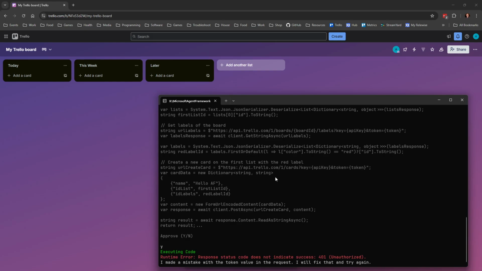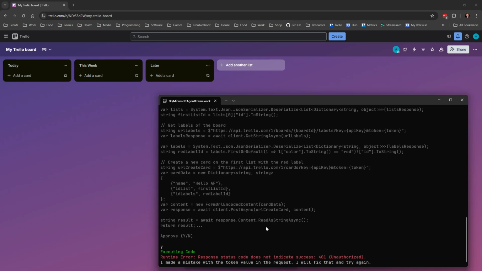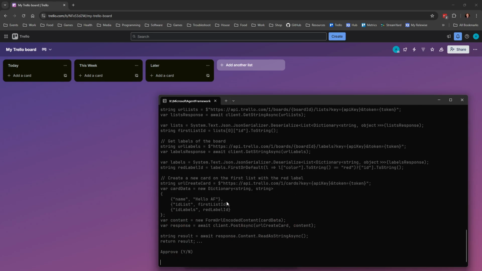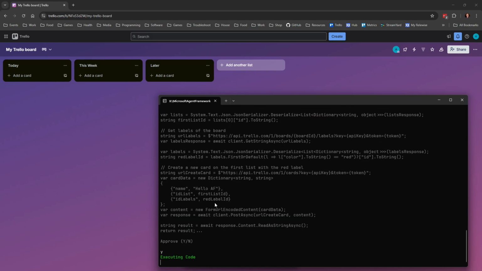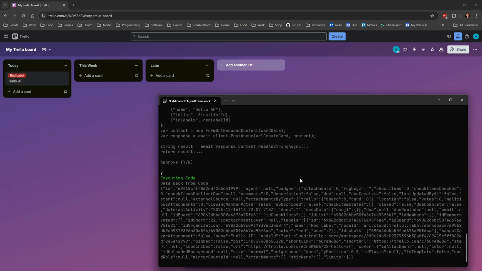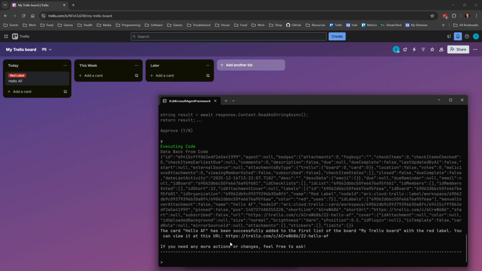And this didn't work because it put it in incorrectly, but it's built to try again because it's just a tool. So let's see what it did wrong. It must have given it in a slightly incorrect manner. And now it came back and made the card. Makes sense.